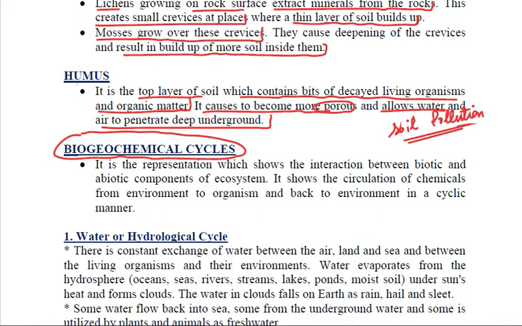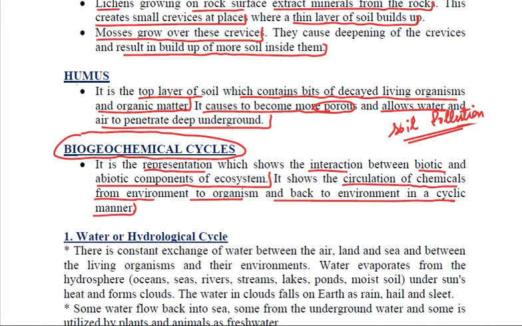These are representations which show the interaction between the biotic and the abiotic components of the ecosystems. They show the circulation of chemicals and substances from the environment to the organism, and then again back to the environment in a cyclic manner.